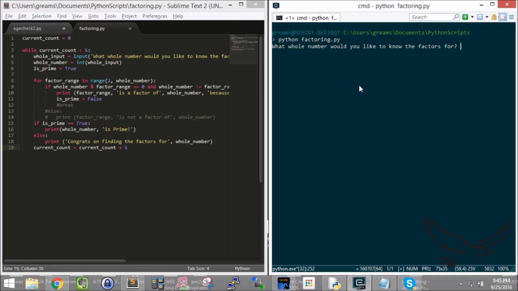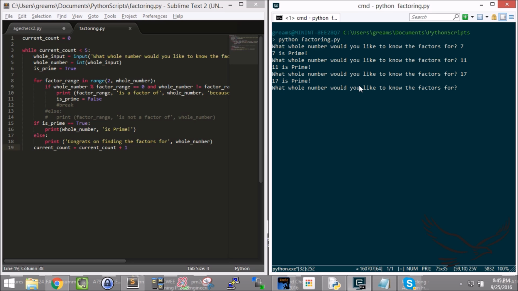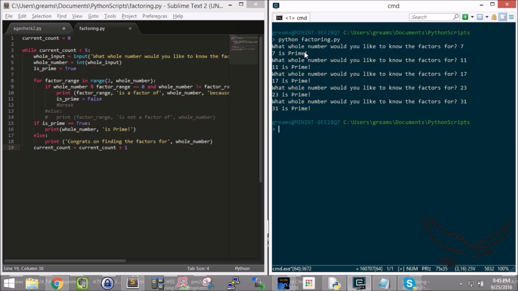Oh, so I would like to look for 7. All right, 7 is prime. It's asking me again. So it's going to ask me a second time. So my loop is working. My while loop is correct. 11. 11 is prime. Let me see if I can guess another prime number. Woohoo! 17. Guessing another prime number. Woohoo! Number, 27. Yay, I did it. Let's count how many it did. 1, 2, 3, 4, 5. So it made it through all 5 and then it exited out, right?